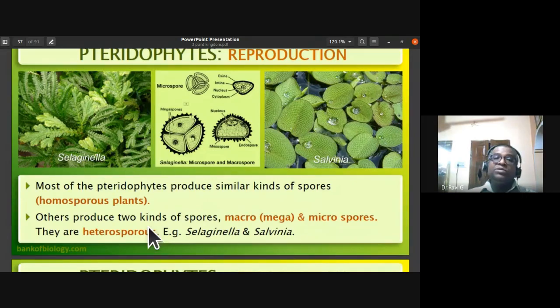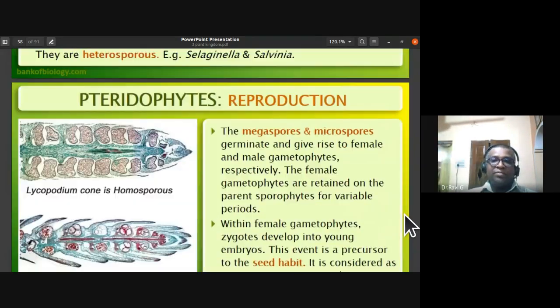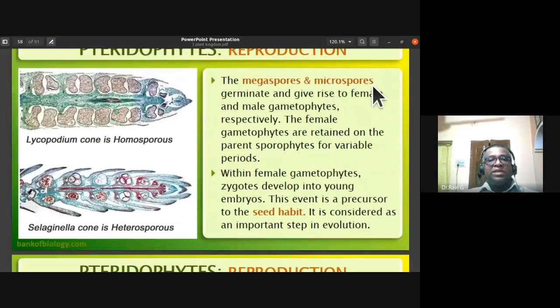Heterospory leads to the seed habit, the formation of seeds. The megaspores and microspores germinate and give rise to female and male gametophytes respectively. This might be asked even in CET or NEET. So megaspores produce the female gametophyte, and microspores produce the male gametophyte.